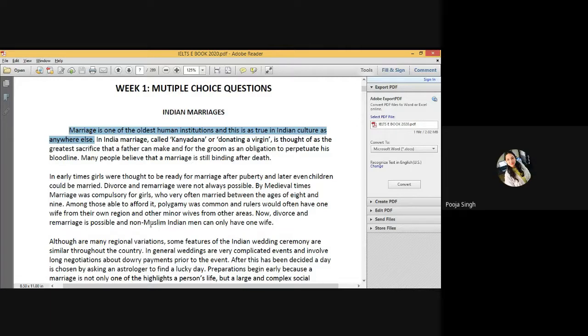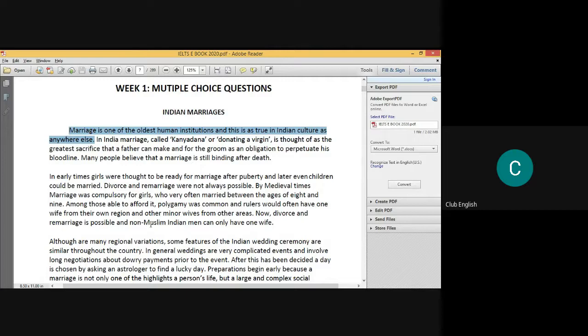So I think it's saying that it's an old tradition, and it's very important for Indian culture as anywhere else. So marriage is the oldest human institution. It's symbolizing that only. Right. Avinda, what do you think? Sir, I think it's an obligation, so it's like a duty, maybe. It's a thing that must happen. Okay, right. Thank you.